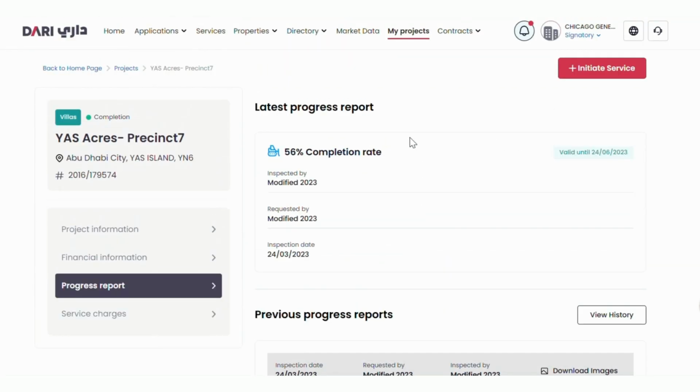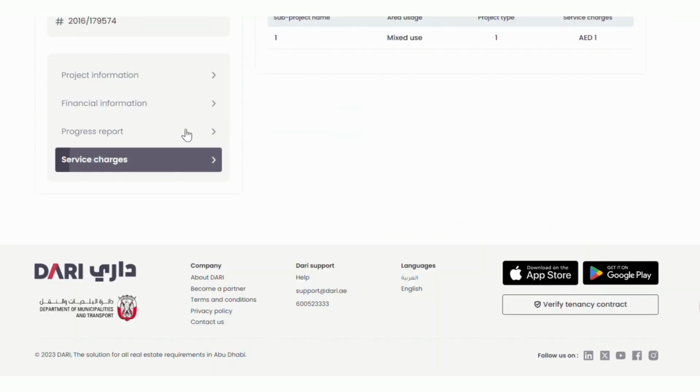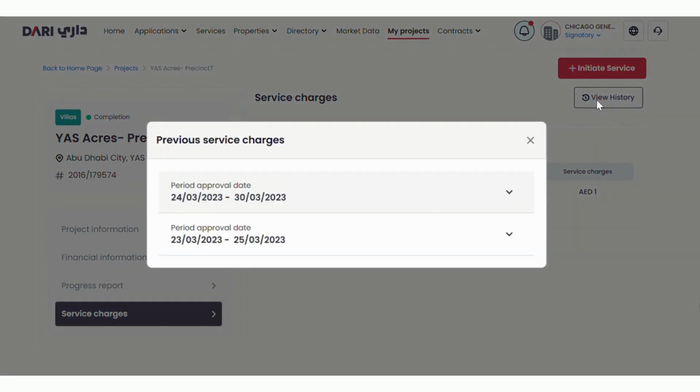Click Progress Reports to view the latest and previous progress reports. Click Service Charges to view the details of the relevant fees. You can click View History to view the previous service charges.